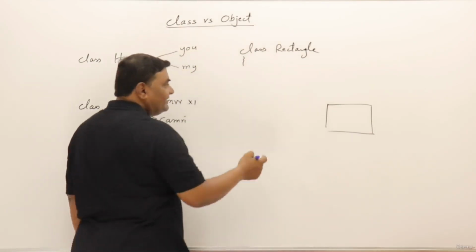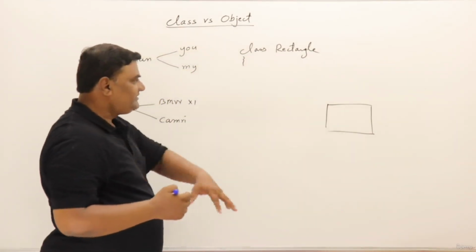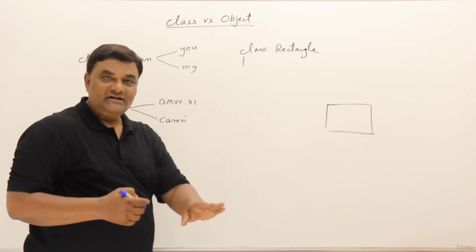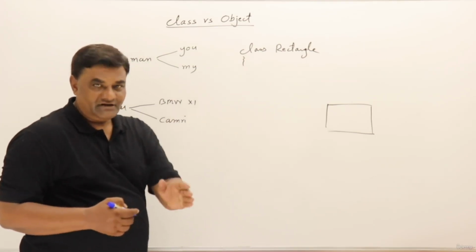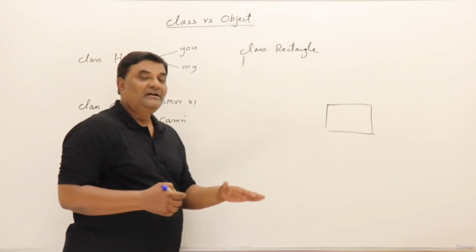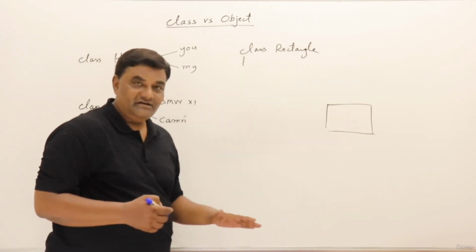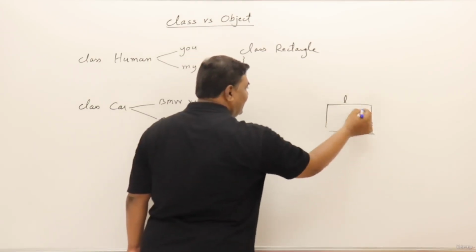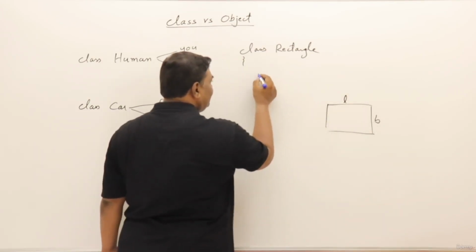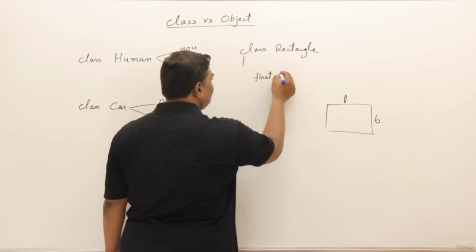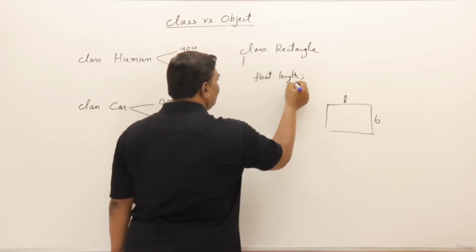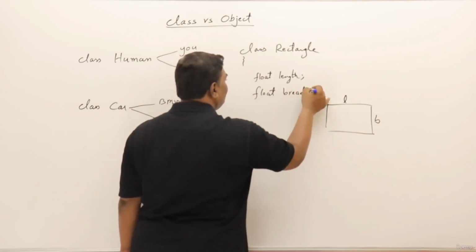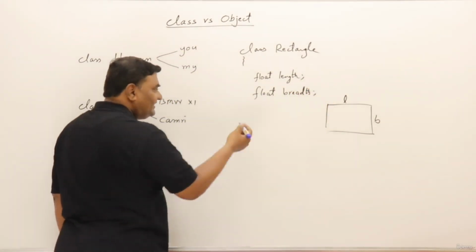Then what will it contain? As we are related to computation, and computation needs data, we'll have only two things, data and functions. So our class will contain data and functions. Data is called property and function is called behavior. So what is the data required for a rectangle? A rectangle will have length and breadth. So we will have data: float length and float breadth. This is about data.